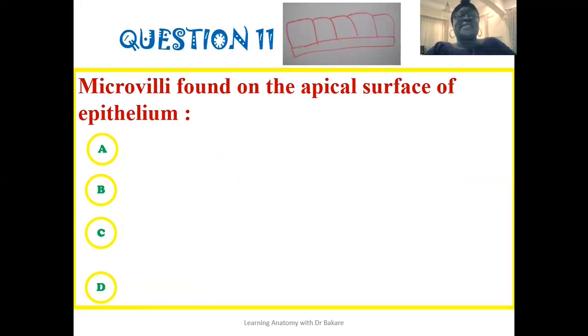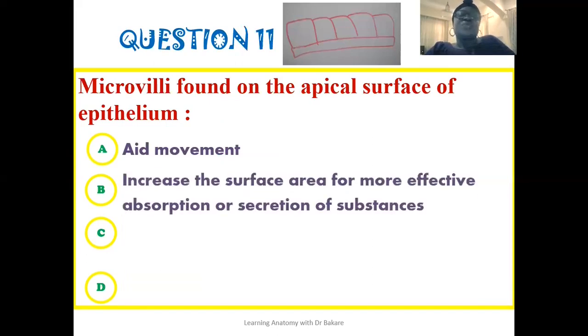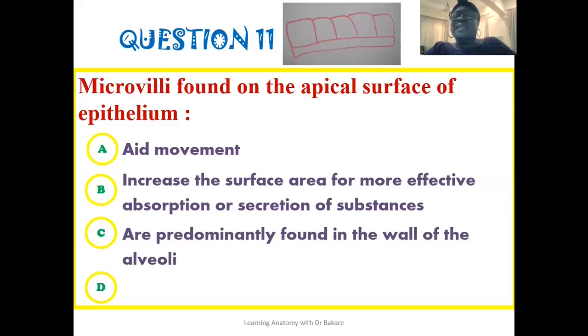The 11th question reads that microvilli found on the apical surface of epithelium, are they seen to aid movement? Are they seen to increase the surface area for more effective absorption or secretion of substances? Are those seen to be predominantly found on the wall of the alveoli, or are all options correct?